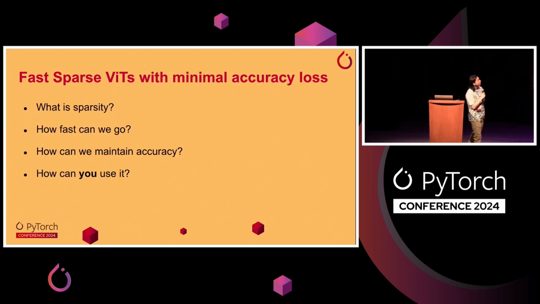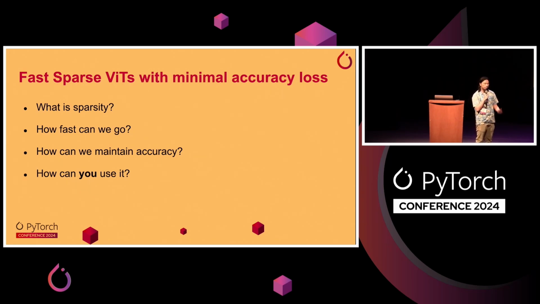All right, so what are we gonna talk about today? First off, I'm gonna talk a little bit about sparsity, what it is and why I think it's interesting and why you should care. And then we'll talk a little bit about the two subproblems within sparsity. The first one being acceleration. So basically, if you have a sparse model that has a lot of zeros, how can we skip computation and make that model run faster?